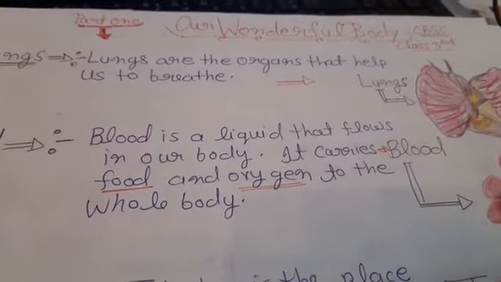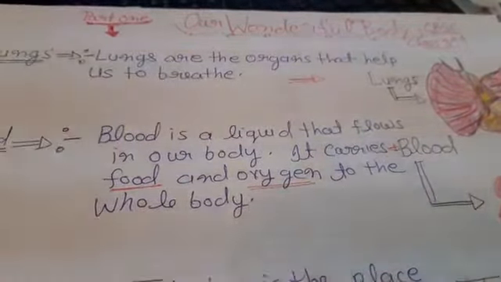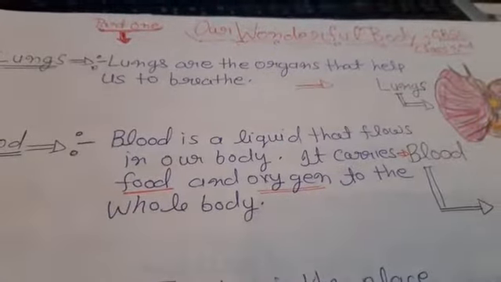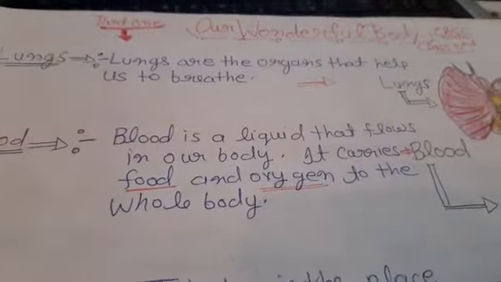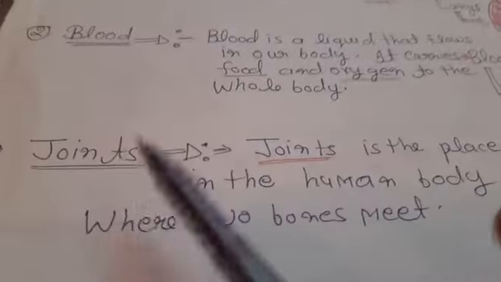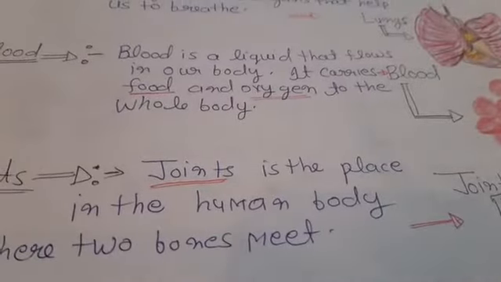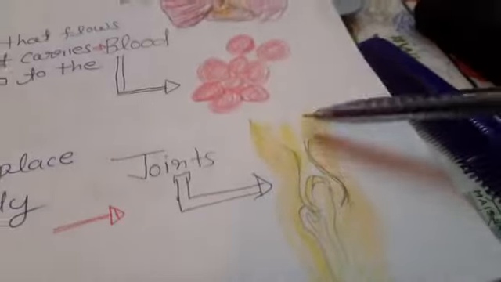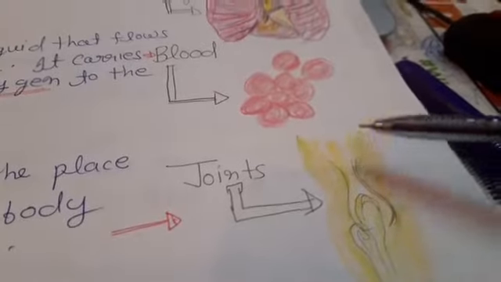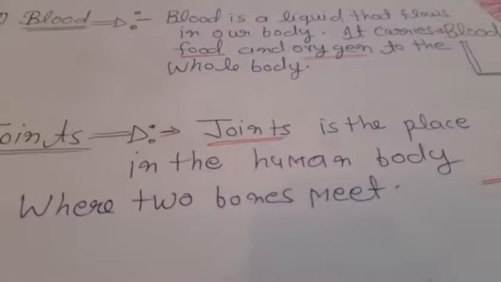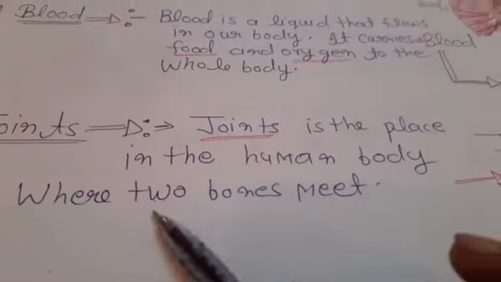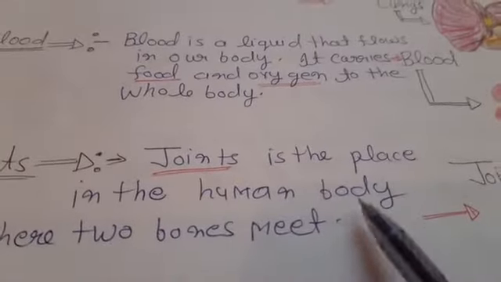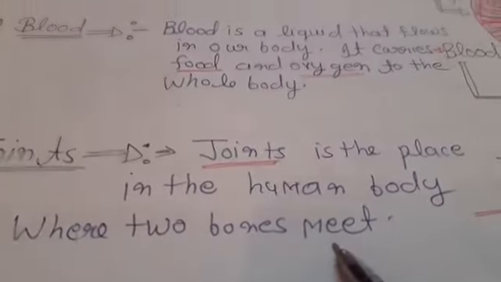It carries food and oxygen to the whole body. And next, joints. A joint is the place in the human body where two bones meet.